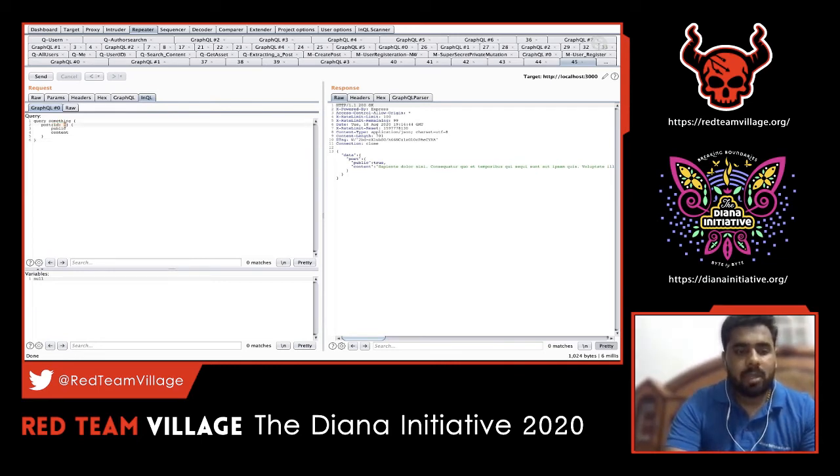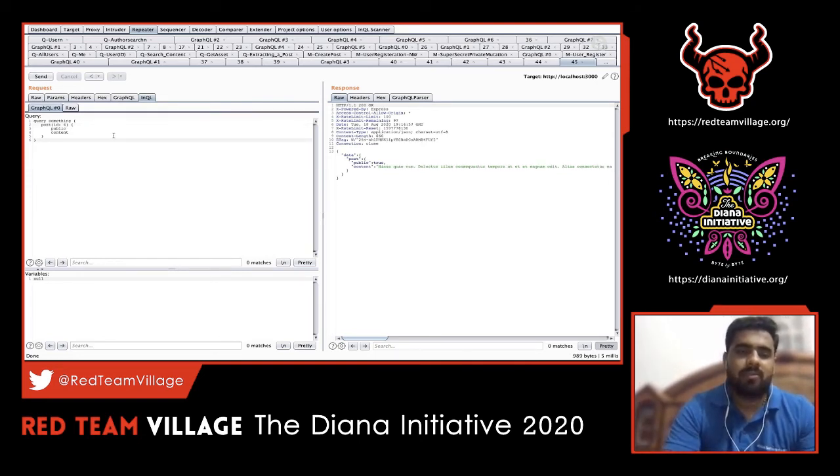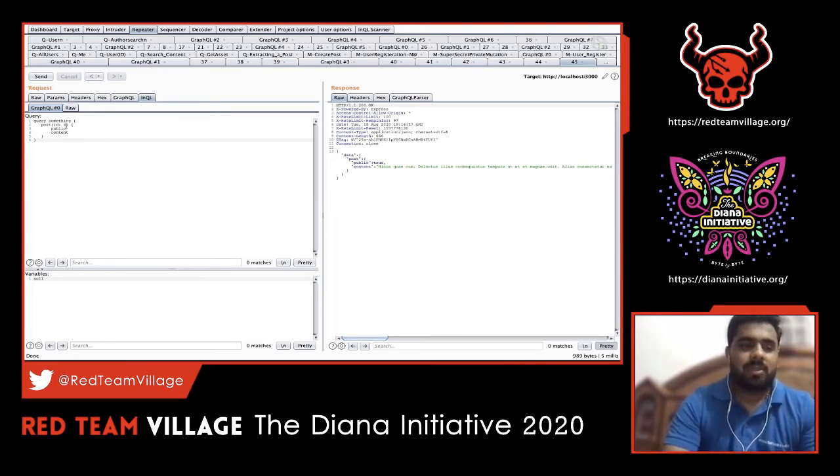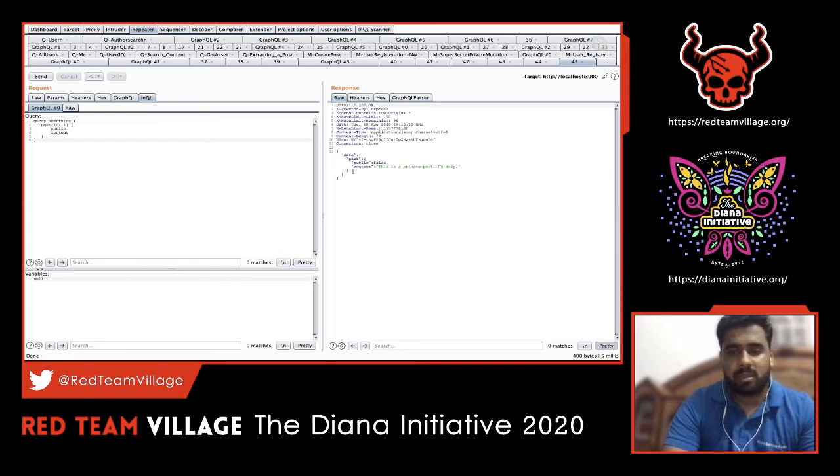I can keep on incrementing this, and what can go wrong with an ID value? In our web application pen testing strategy, if we see any ID values, obviously the first thing to try is the IDOR condition, right? The same thing applies here. So what if we wanted to check the first record which is there on that particular server? If we send that first request, we can see here, since it's a vulnerable application, it shows that this is a private post, go away.